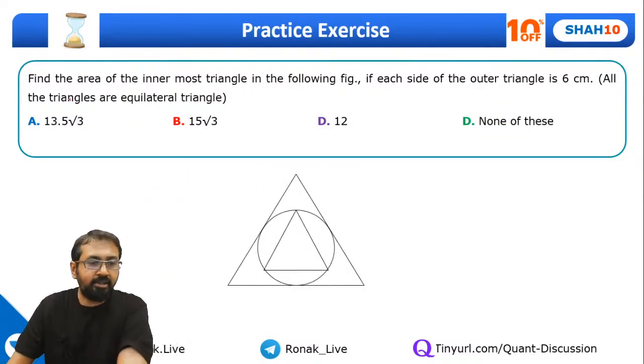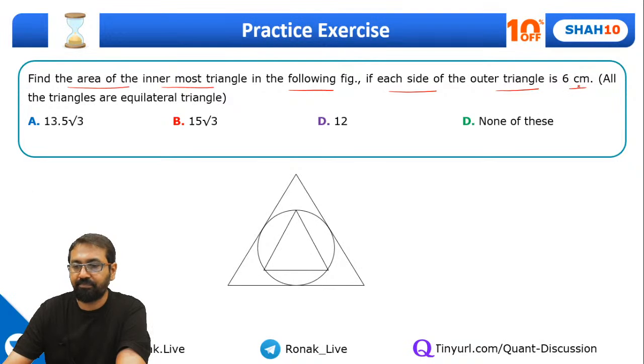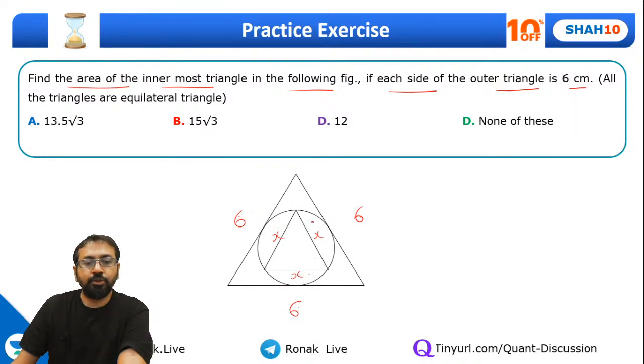Fine, so let's go ahead and figure out this thing. Find the area of the innermost triangle in the following figure if each side of the outer triangle is 6 centimeters. You need to find the area of this innermost triangle. That means it's an equilateral triangle, right? And of course, it's clearly mentioned all triangles are equilateral. So even this is also an equilateral triangle. So you need to find the inner triangle sides. Guys, how will you do it? Give it a thought.